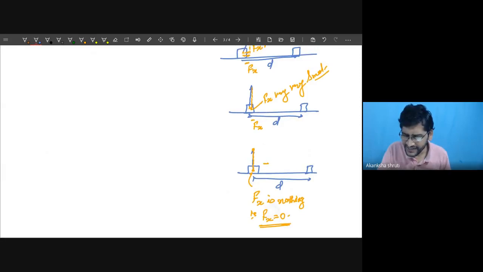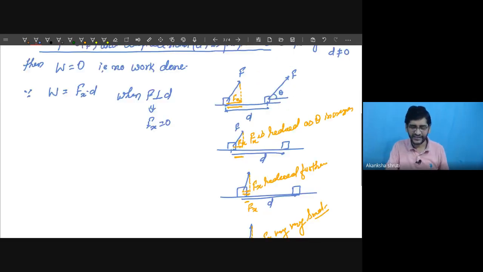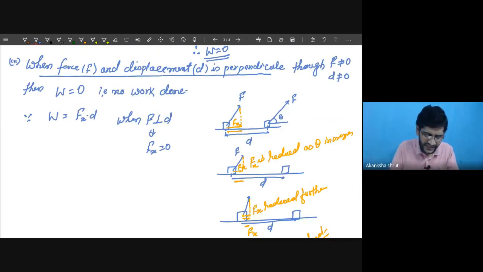See in this figure, the angle between this F and this d is 90 degrees. Therefore, the Fx component along the displacement that we have calculated is 0. Getting? So therefore, the work done is 0 into d. So this implies work is 0.